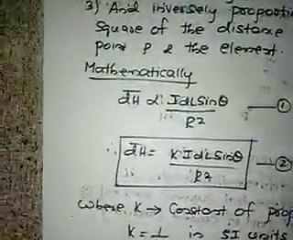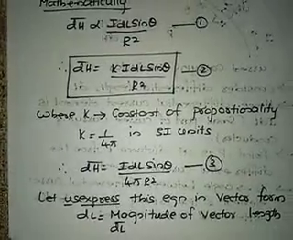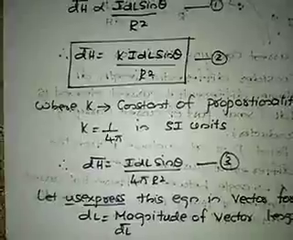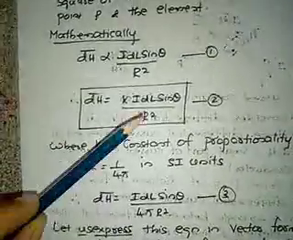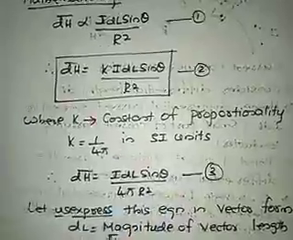So we can write it as dH is equal to k I dL sine theta by r square, where k is the proportionality constant. This k is given by 1 by 4 pi in SI units. So dH will be equal to I dL sine theta by 4 pi r square. Take it as equation 3.